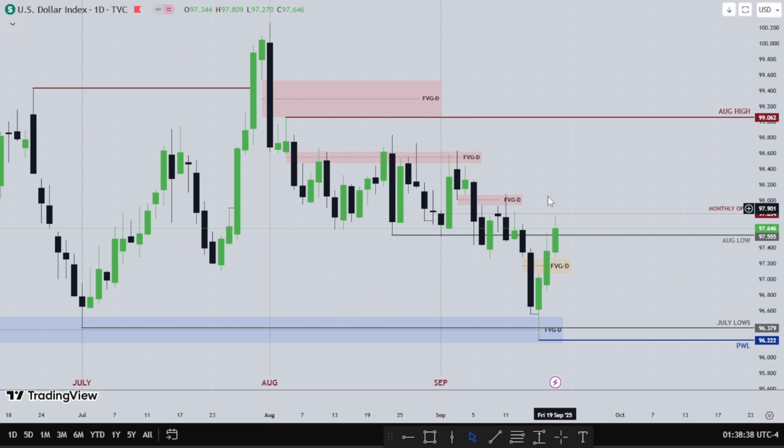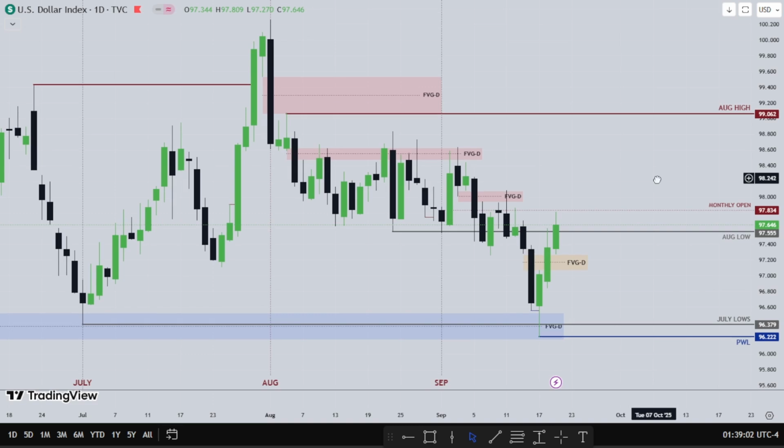So for the new week, if dollar were to maintain its retracement, this bullish momentum it is trying to create, then I want to see this fair value gap hold, right? I want to see price dip down into this fair value gap. Then we'll see support and go higher. All these highs and maybe the previous August highs might be taken out. So that's that for dollar.